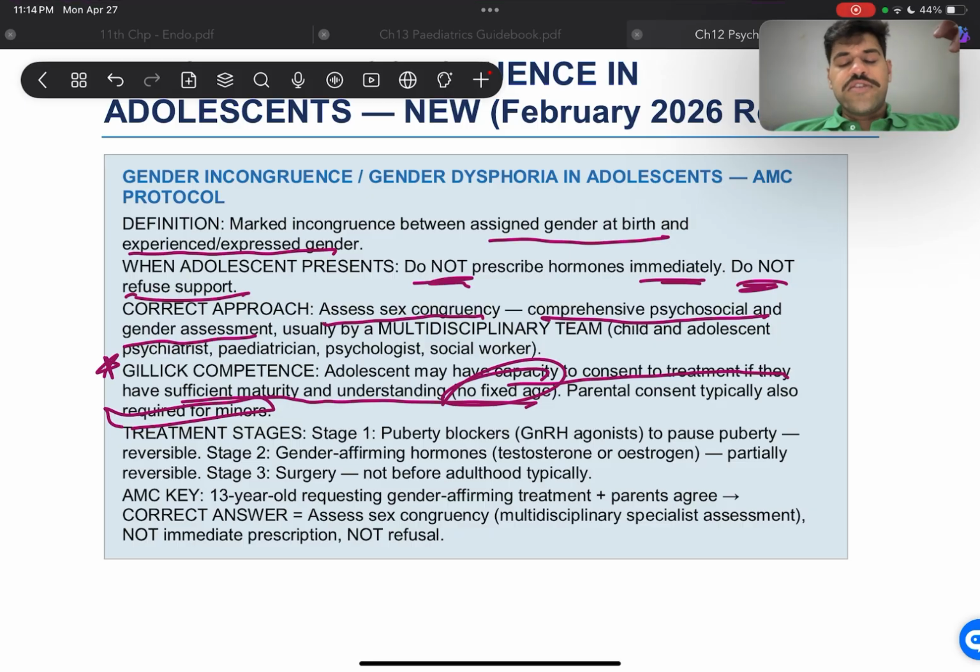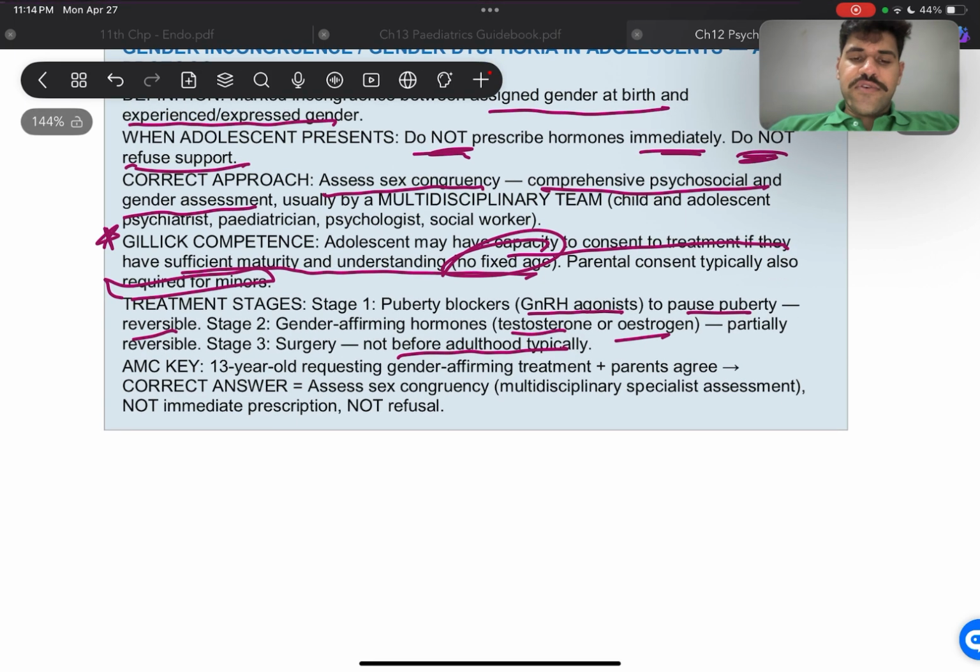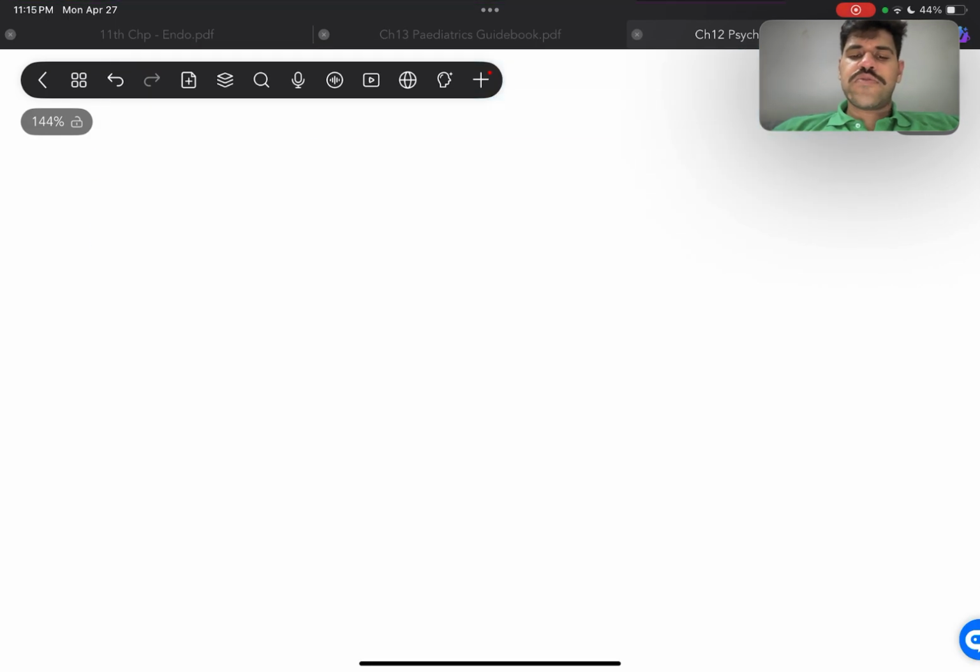All right, now treatment has different stages. So stage 1 is going to be puberty blockers. We have GnRH agonist to pause puberty, which is reversible. Then we have gender-affirming hormones such as testosterone or estrogen, depending on what they want. And stage 3, which is surgery, which is not before adulthood typically, because surgery is irreversible. All right, we have to assess gender congruence. All right, and we do not immediately prescribe, and we do not refuse.